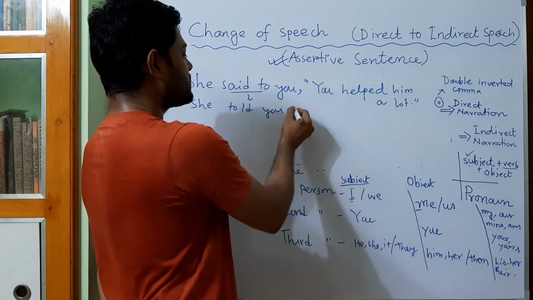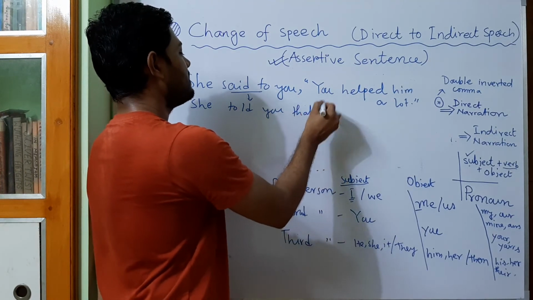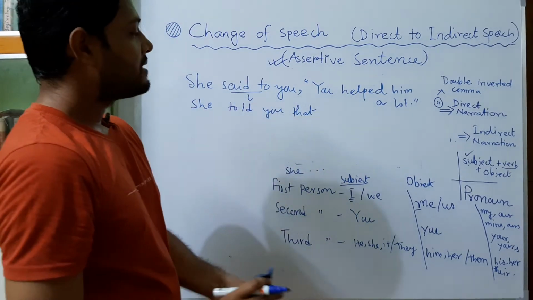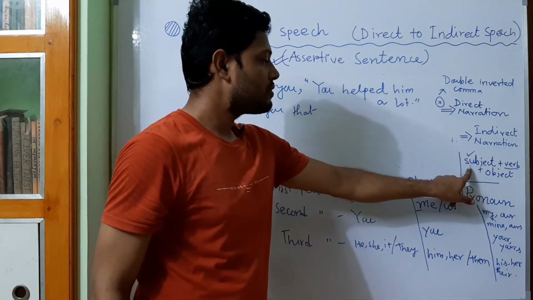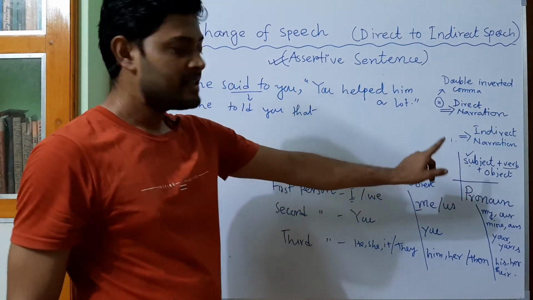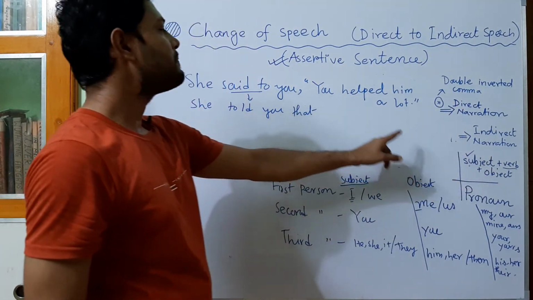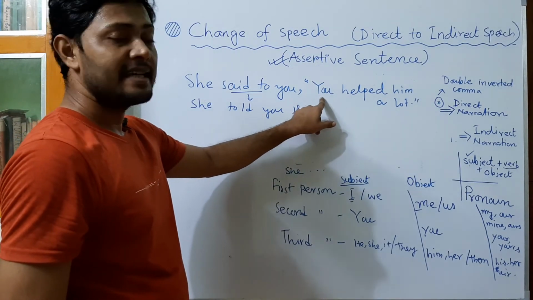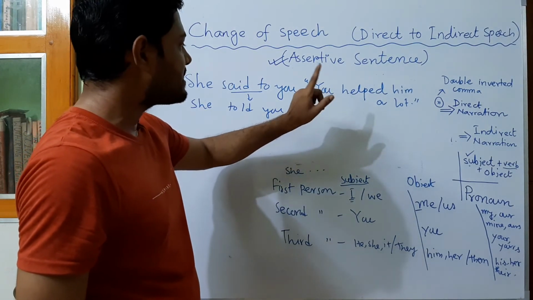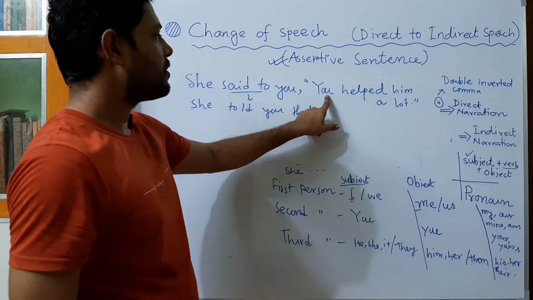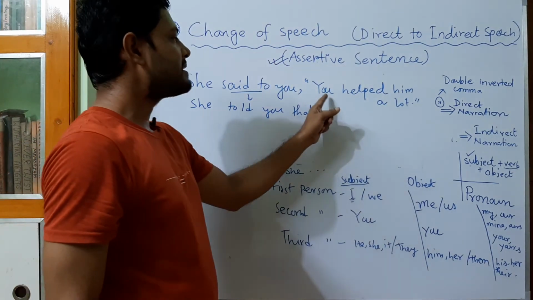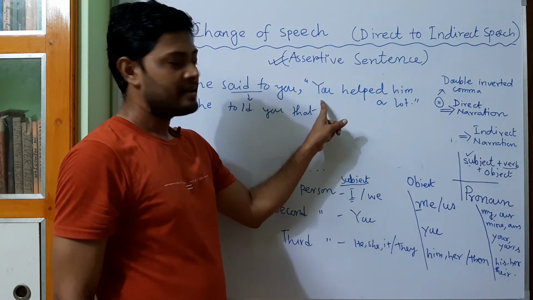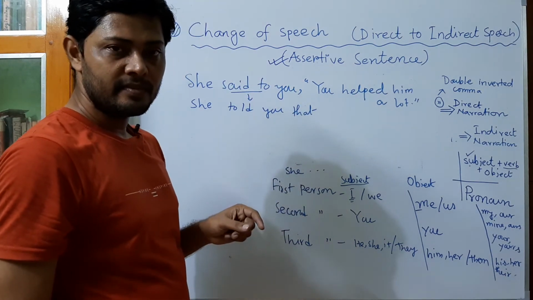Then in place of this punctuation mark, that will come. After that, the first word will be of the subject. The subject is in the second person. You is the subject. Okay. So second person means he is actually the narrative.